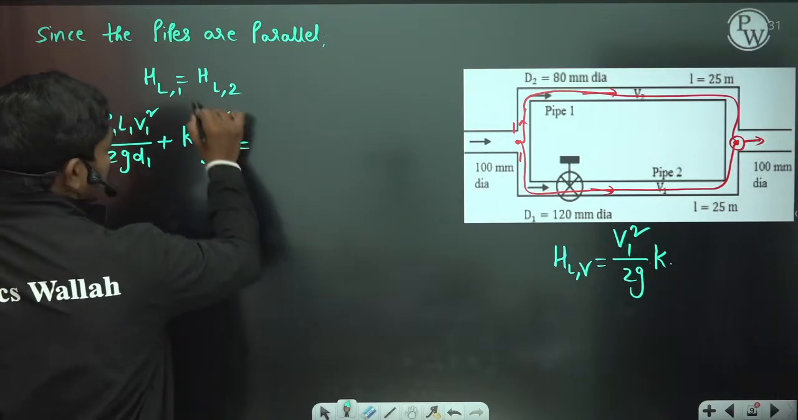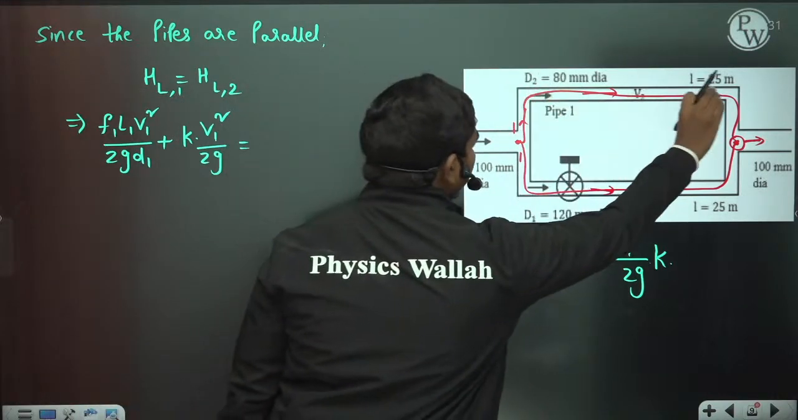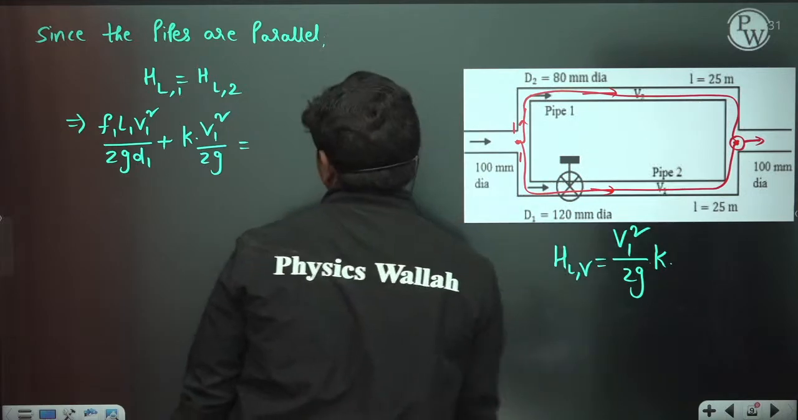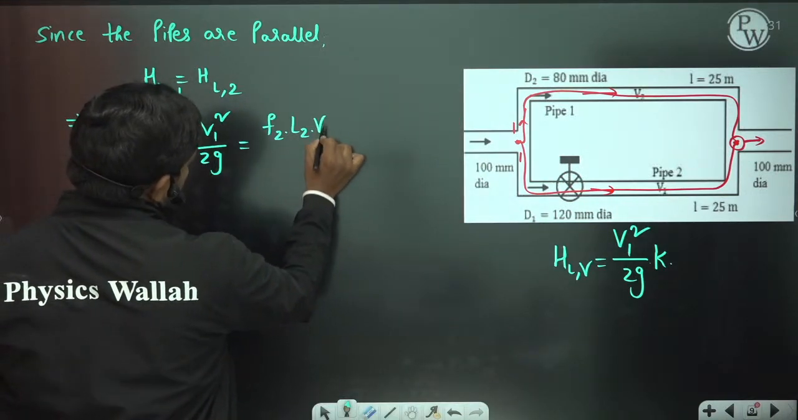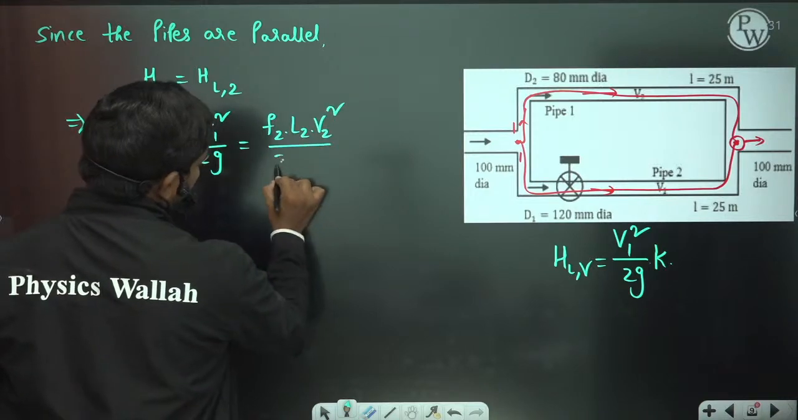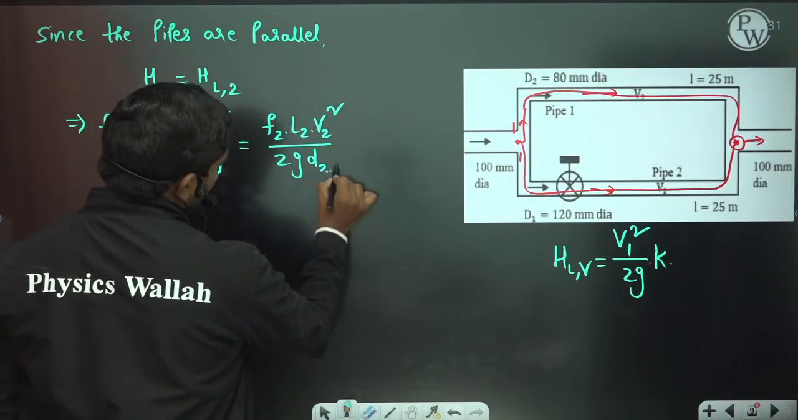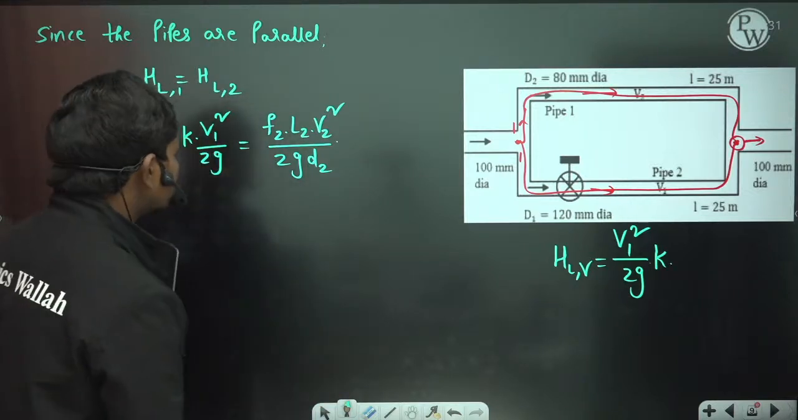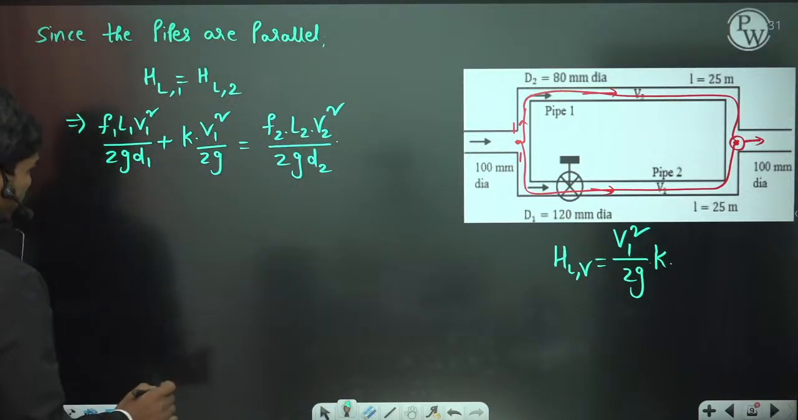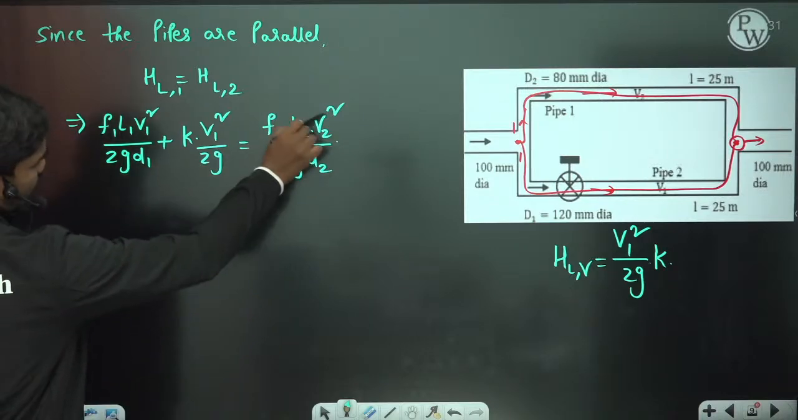And this is equal to the head loss in the second pipe. Here there is only pipe flow, so because of the friction there is some head loss. So F2 L2 V2 square by 2G D2 is what you have. Okay, so F2 L2 V2 square by 2G D2.